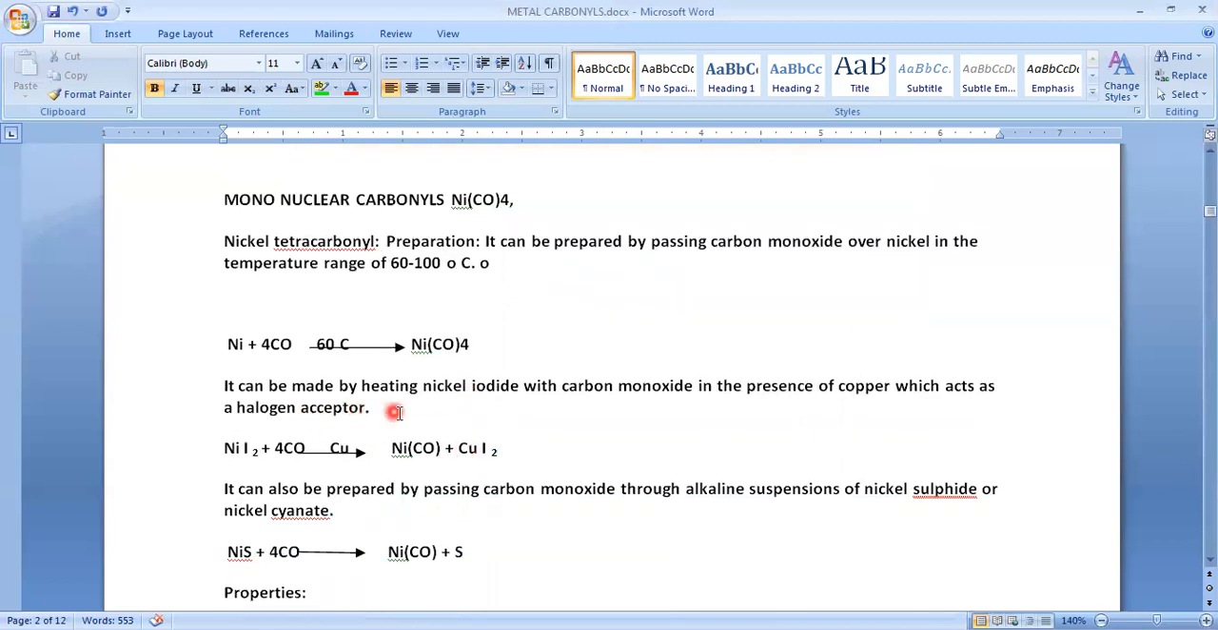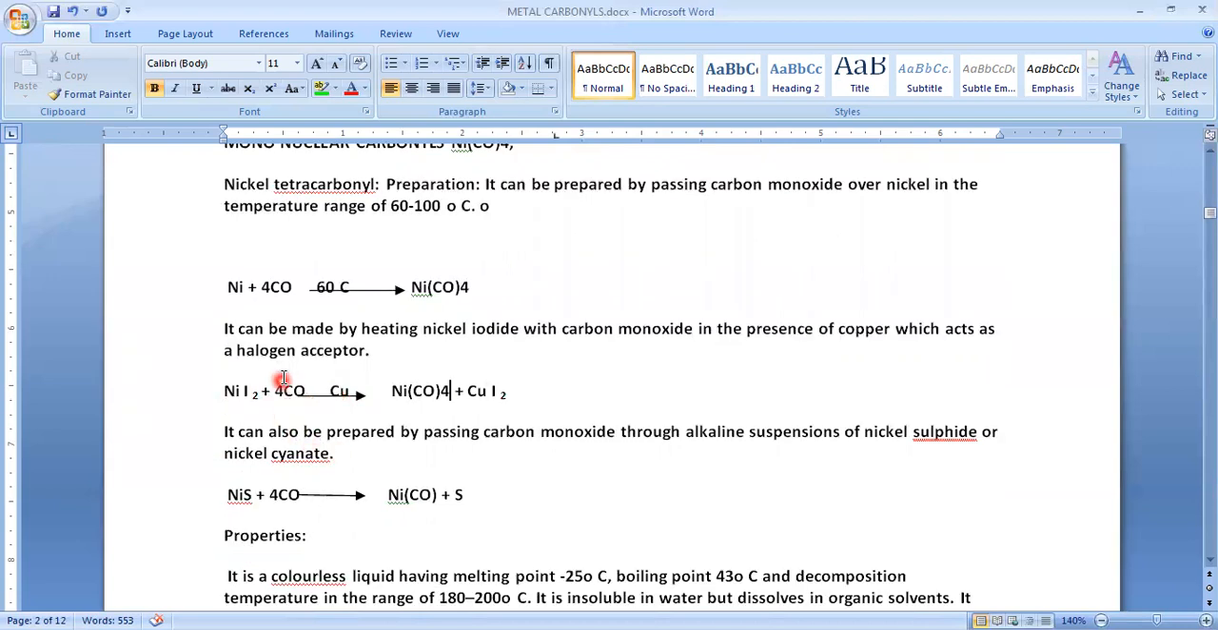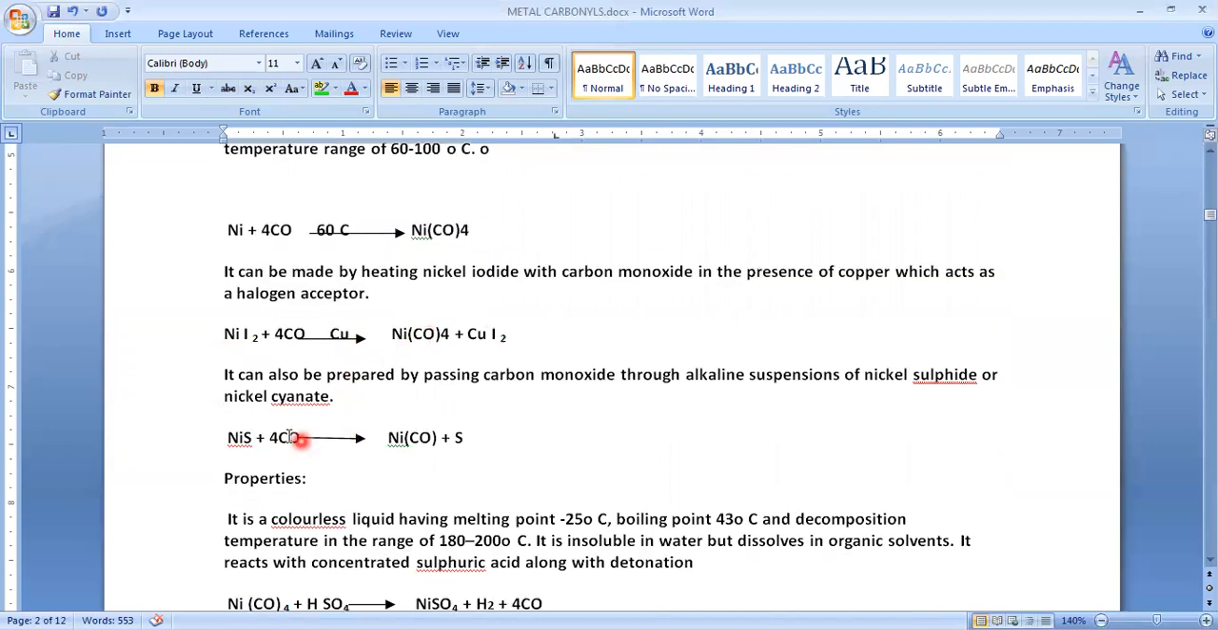We have one more method, in which we can prepare nickel tetracarbonyl by passing carbon monoxide over nickel iodide in the presence of copper. Here the copper will act as a catalyst, a halogen acceptor, and then we can get this one. Another method is to pass carbon monoxide gas over nickel sulfide, which will also give tetracarbonyl nickel.